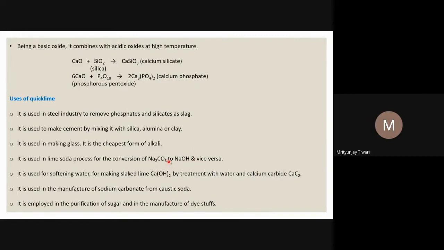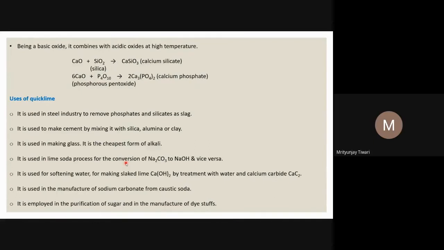This process perhaps we have seen earlier. CaO is used for softening water, actually for removing the temporary hardness of water. Temporary hardness, as we know, is caused by the bicarbonate salts of calcium and magnesium, Ca(HCO3)2 and Mg(HCO3)2, dissolved in water.